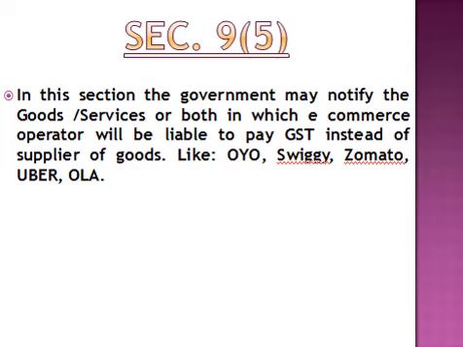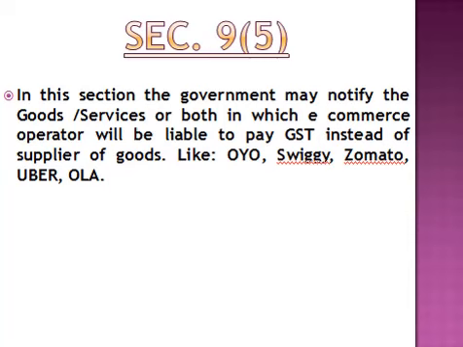So, what is the conclusion? In case of an e-commerce transaction, the e-commerce operator is liable to pay GST, and the supplier is not liable to pay GST, nor is the receiver liable to pay GST.